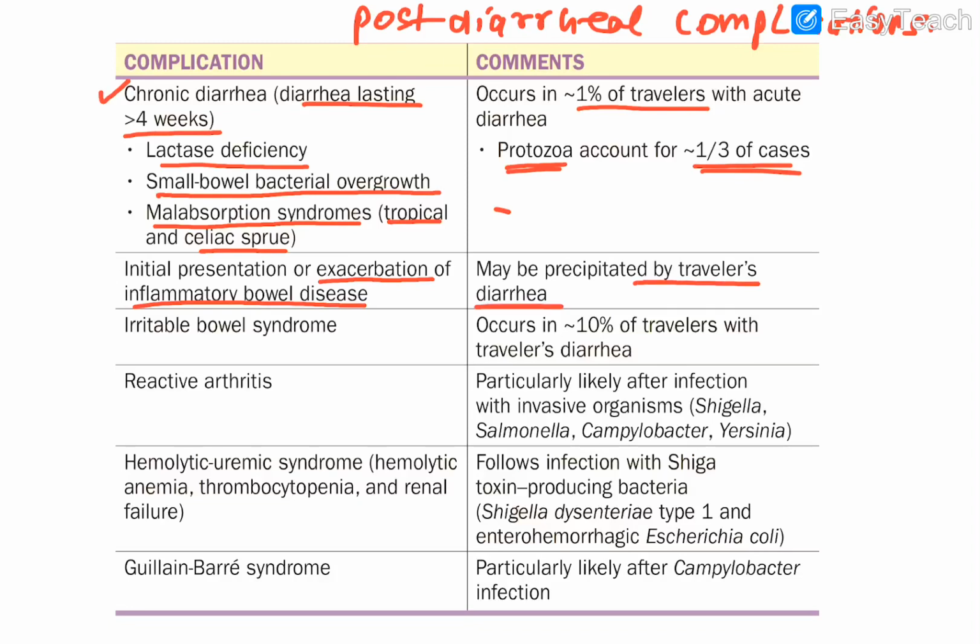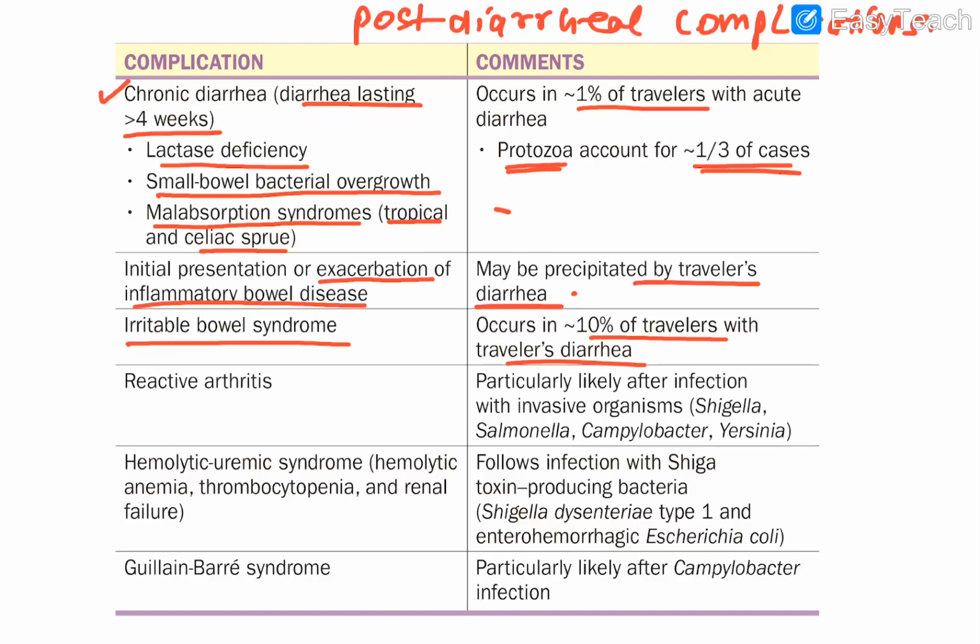So if a person from abroad is having inflammatory bowel disease, the increase in that can happen, and this particular one may be precipitated by traveler's diarrhea. Okay, now another one, that is irritable bowel syndrome, and again the same thing occurs in 10% of the travelers with traveler's diarrhea.